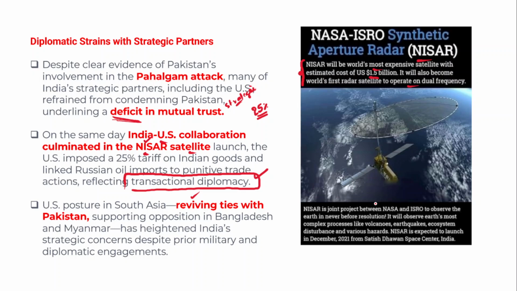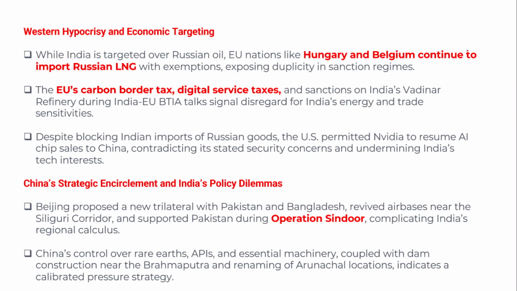So this is a joint collaboration. On the very same day ISRO launched this satellite, the US imposed 25% tariffs on Indian goods exported to the US.